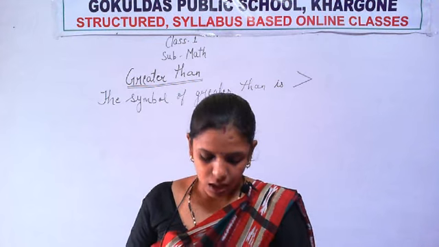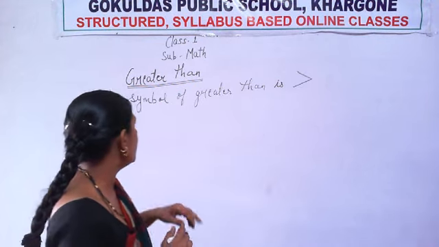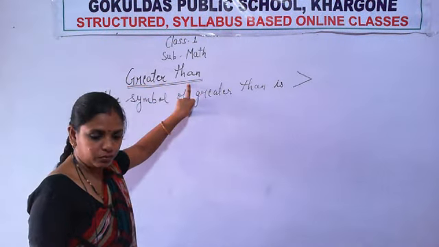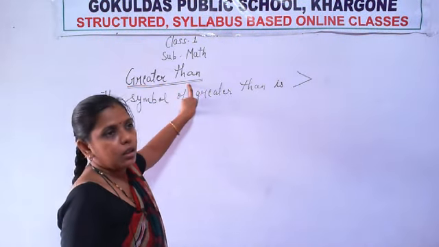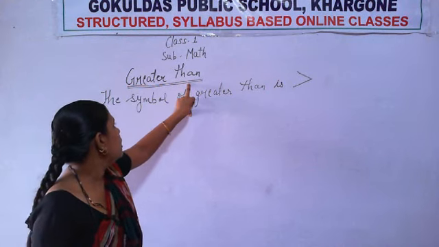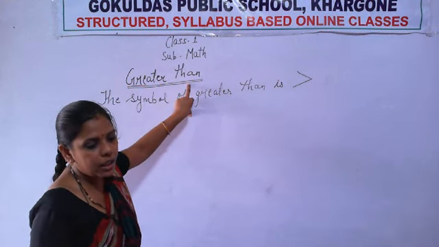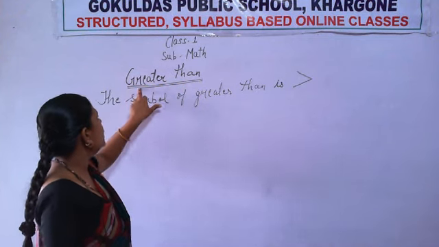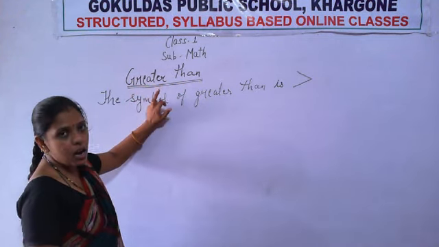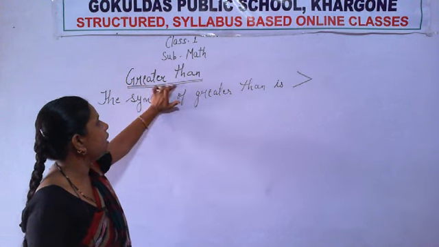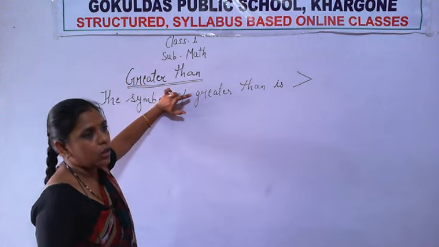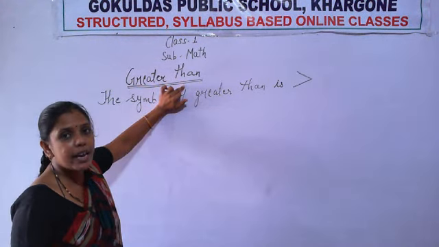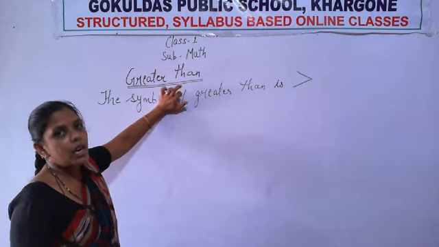Now write greater than. What is the spelling of greater? G-R-E-A-T-E-R. Greater than. T-H-A-N, than. When we compare two things, we use this than.